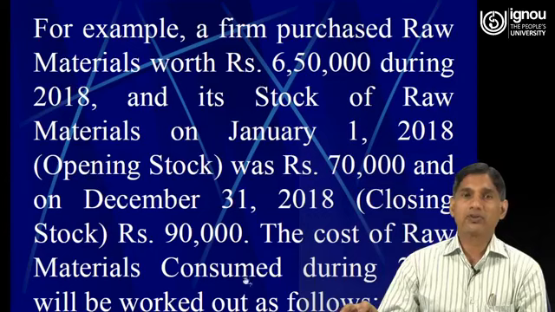The cost of raw material consumed during the year 2018 will be worked out as follow.